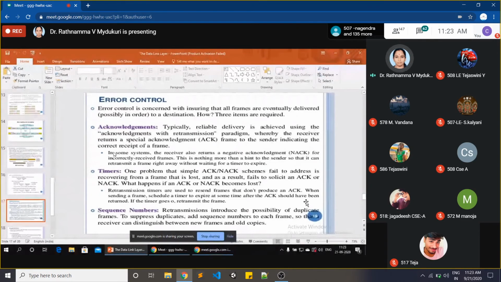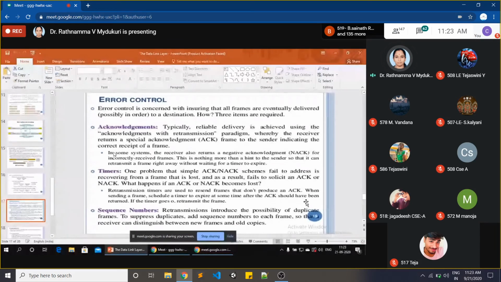Acknowledgements means when you send some data, it must be responded to. If it is reached by the receiver, immediately you get an acknowledgement. If you get an acknowledgement, your data packet has reached the receiver safely, so no problem about error. Coming to timers, if your data reaches the receiver within time, within synchronization, then there is no problem of the receiver rejecting the packet. So there is no error happening. That is our second item.